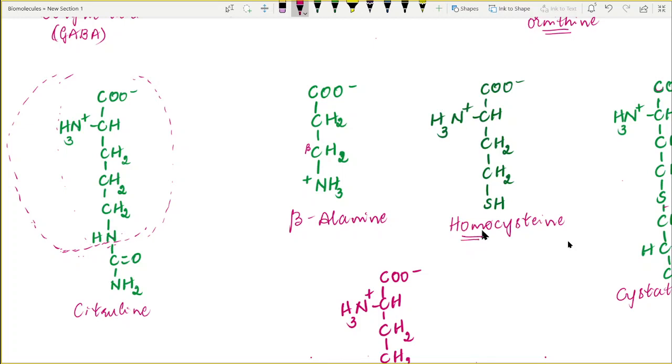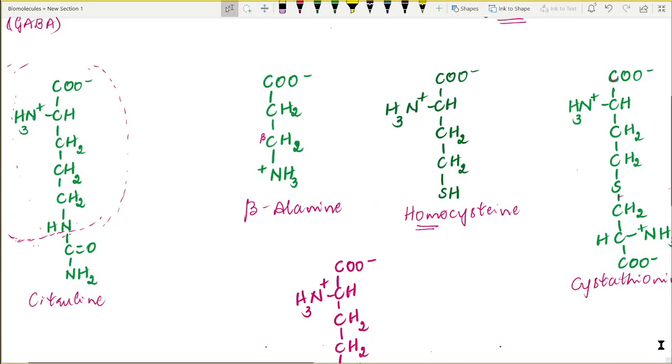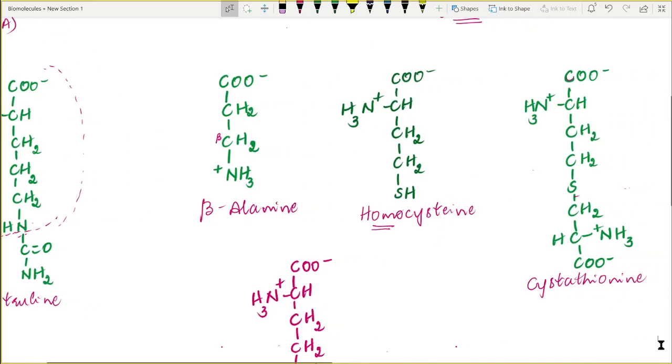Okay. Similarly, one more molecule is there. Look at the structure of this molecule. Students, just observe the structure of this molecule. See, up to this portion, it resembles homocysteine.